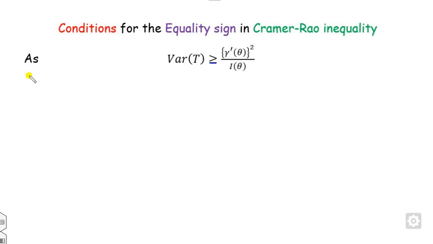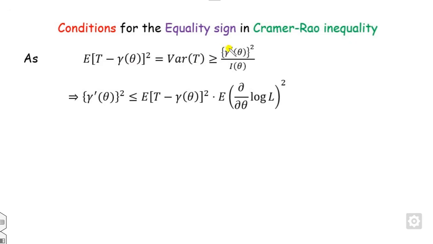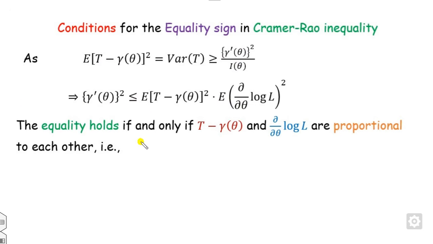So I can write the variance of this quantity this way. Therefore we can find the value of this. I can multiply this I on both sides, I is nothing but here. Now we can see by using the Cauchy-Schwarz inequality, when this quantity and this quantity are proportional to each other, then the equality will hold. All of you know that this is, if I say x of I square, which will be equal to this, and equality will hold if and only if x and y are proportional to each other. That is the same thing.